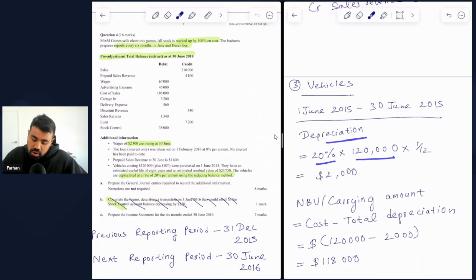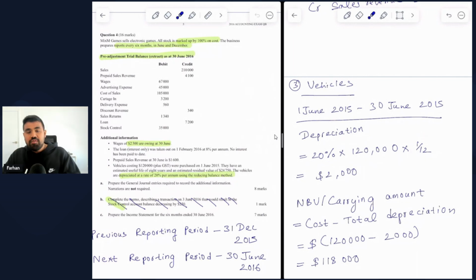This 20% was an annualized rate because the question explicitly mentions depreciated at a rate of 20% per annum. So what do we do? Then we multiply with 1 over 12. And the reason we multiply with 1 over 12 is because this means we're adjusting this calculation for 1 month out of the 12 months we have in a year.